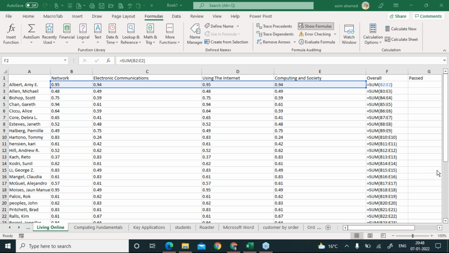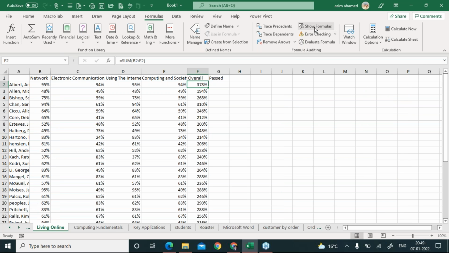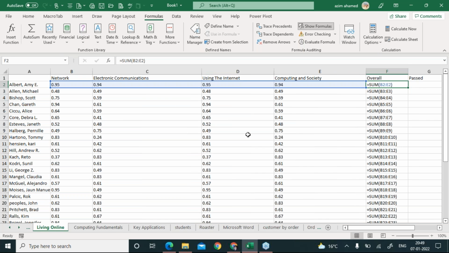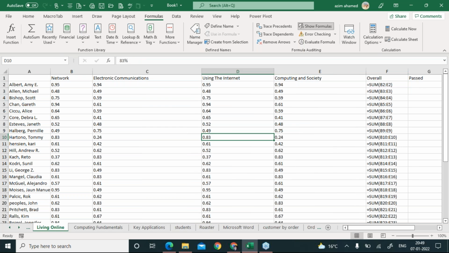The answer is, Ashish, in the sheet Living Online, it says show me the formulas. So in that case, you have to click on this Formulas ribbon tab and click on this option. See, if I click on this one, all the formulas get hidden now. But if you want to show the formulas, you can simply click on this one again, and you can see all the formulas are now visible. Is that clear, Rishi?